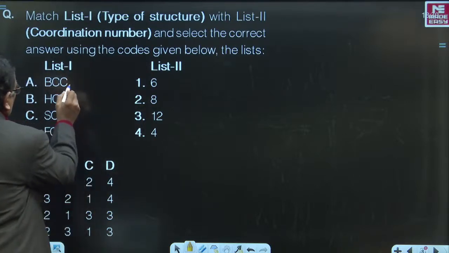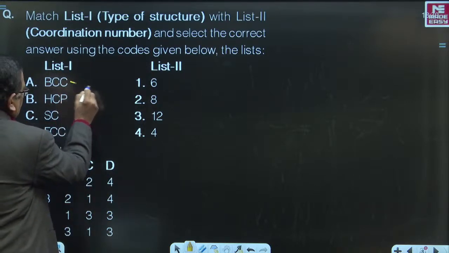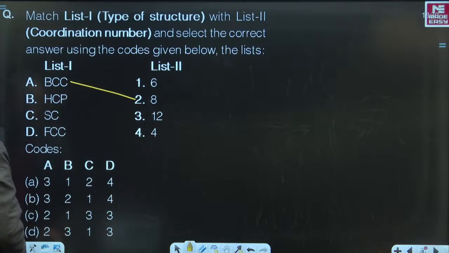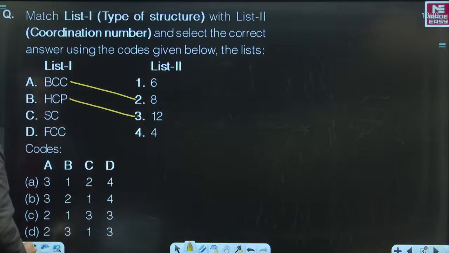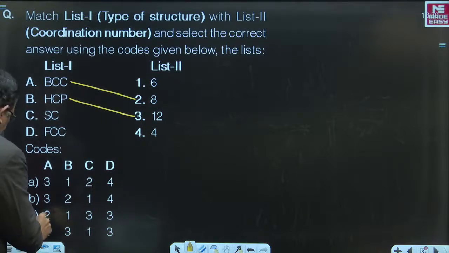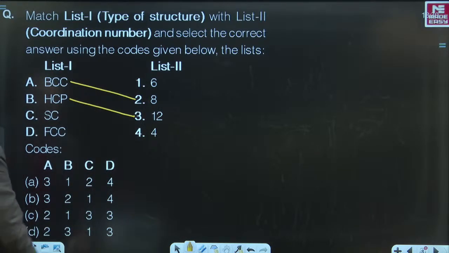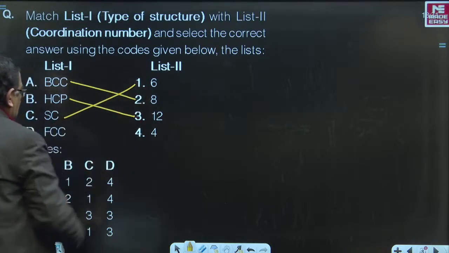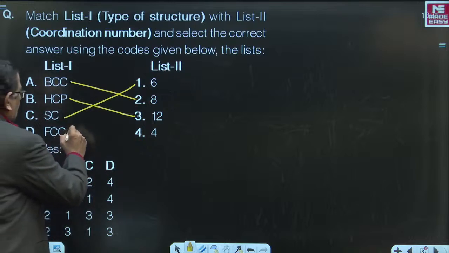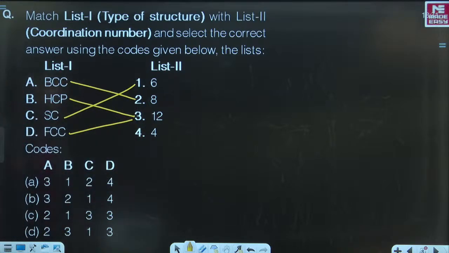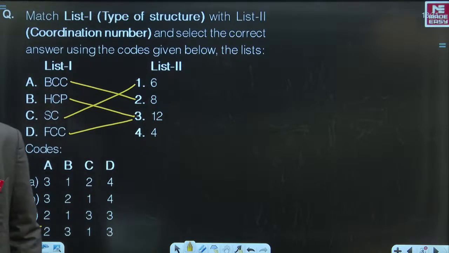Coordination number. For BCC, the coordination number is 8. So A goes with 2. HCP coordination number is 12. So therefore, B goes with 3. A2, B3. And then simple cubic coordination number should be 6. And for face centered cubic, the coordination number is again 12. So what should be the correct answer? It is A2, B3, C1, D3. That is choice D must be the correct answer for this.